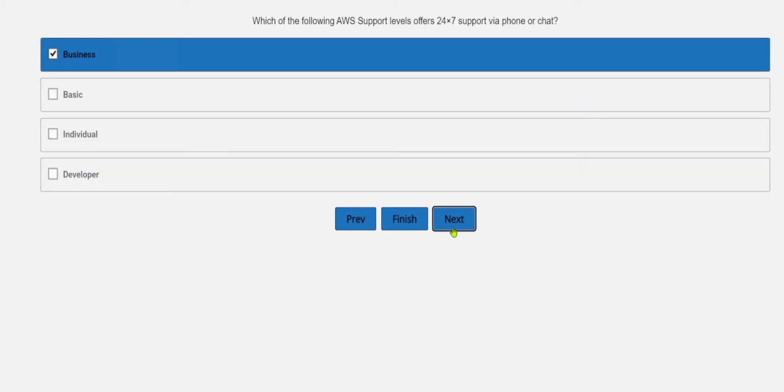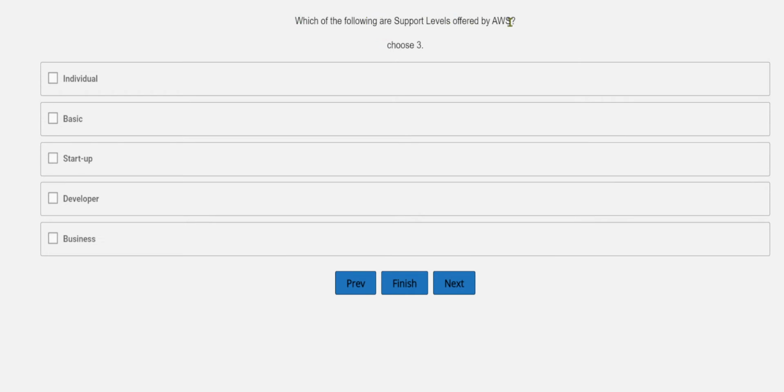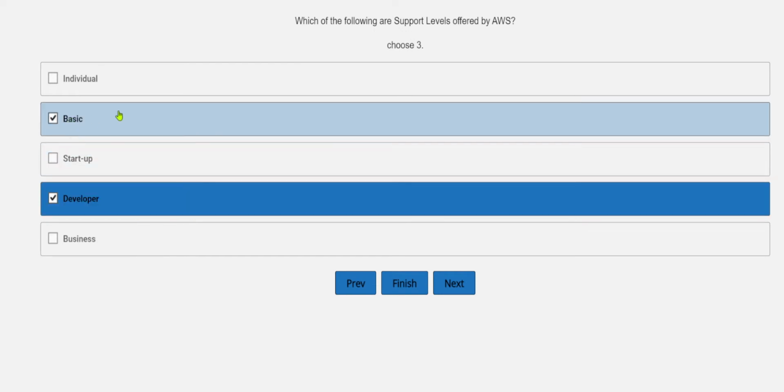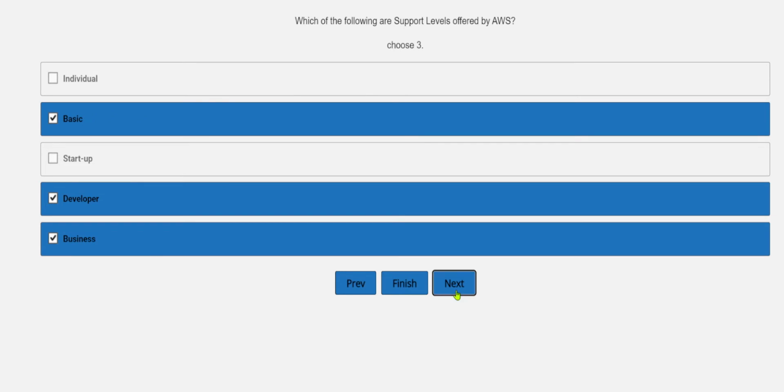Okay, so moving to the next question now. Which of the following are support levels offered by AWS? So we need to select three options in this, and the question is stating support levels offered by AWS. So we have the support level over here in terms of options: individual, basic, startup, developer, and business. So again, this is the very simple one, you can easily make it a guess. So it's a developer, so we can see the one option, developer. So developer is the correct one, and we have the basic, so basic is also the correct one, and the business.